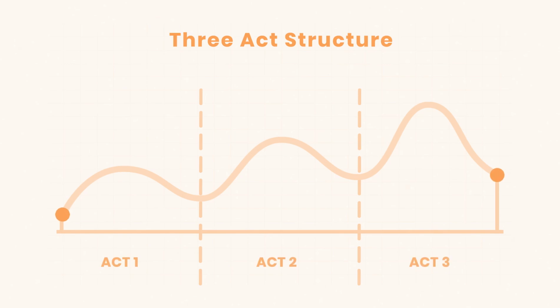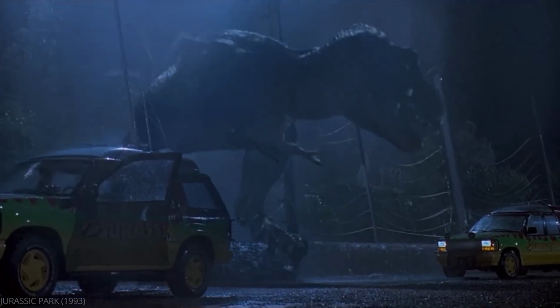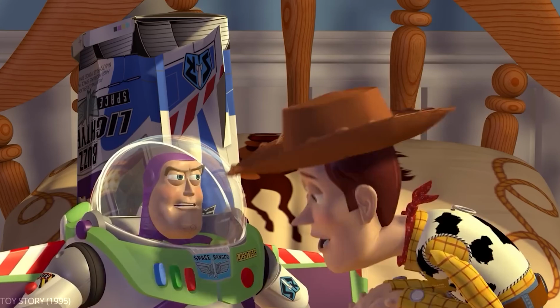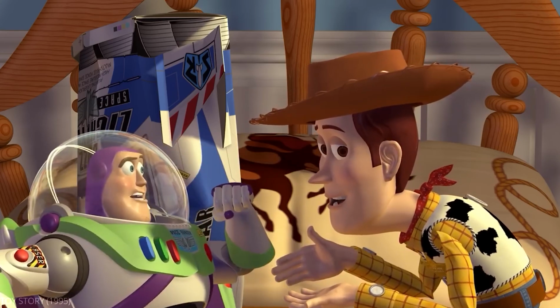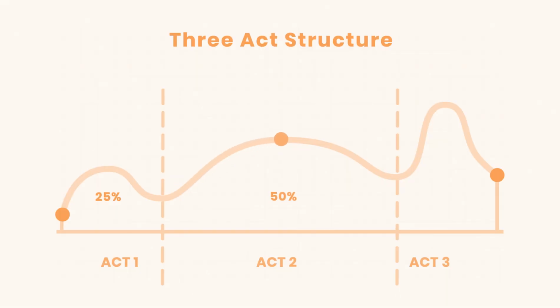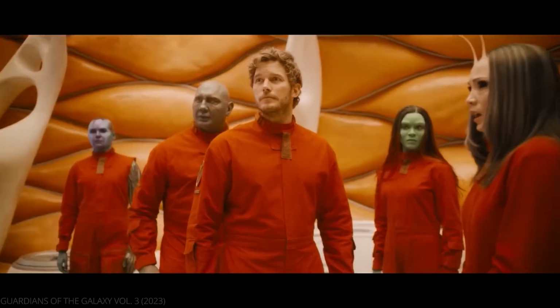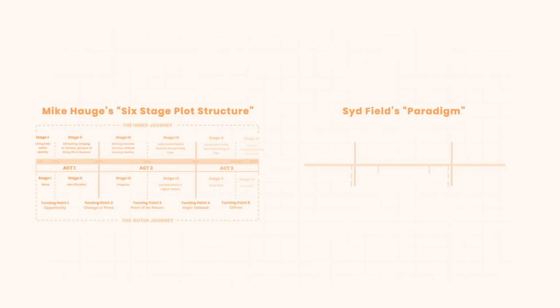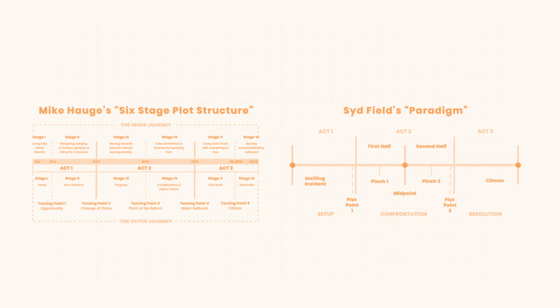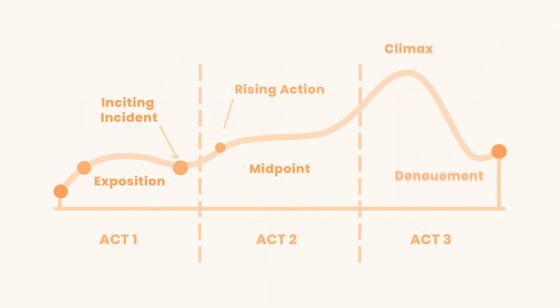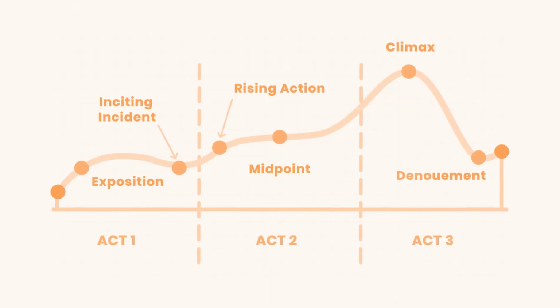Now let's talk about structure. A good screenplay follows a solid narrative flow. Act 1, setup. This establishes the world and character motivations. This is usually page 1 to page 25 in a screenplay. Act 2, confrontation. This builds tension and deepens the conflict. These are pages 25 to 75 in a standard screenplay. Act 3, resolution. This is the climactic showdown and the emotional payoff. These are pages 75 to 110.